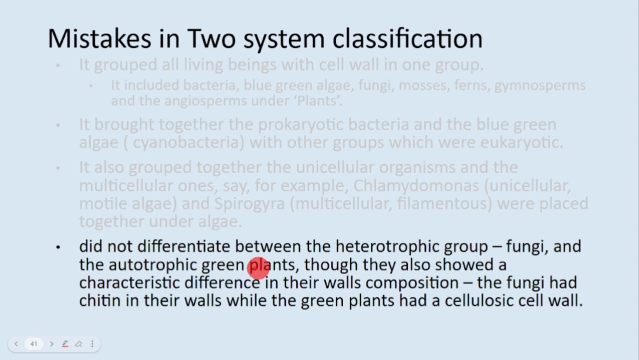It did not differentiate between heterotrophic group fungi and autotrophic green plants, though they also showed characteristic difference in their cell wall composition. Fungi had chitin, while green plants had cellulosic cell wall. So this system clubbed it together, as I told you, because this system classified organisms based on presence of cell wall. So since both have cell wall, they were grouped together.